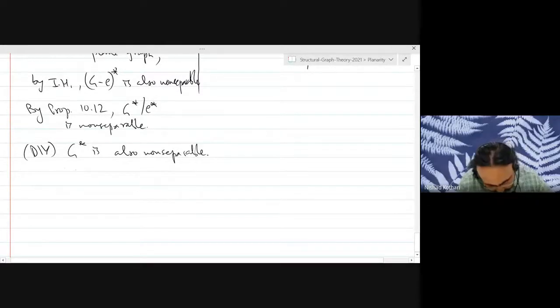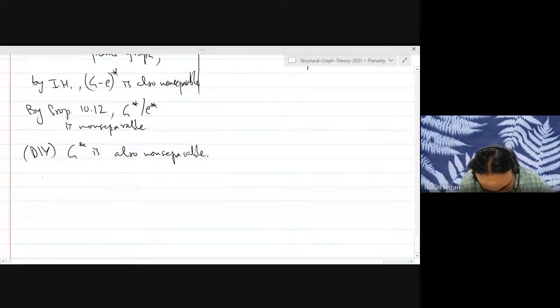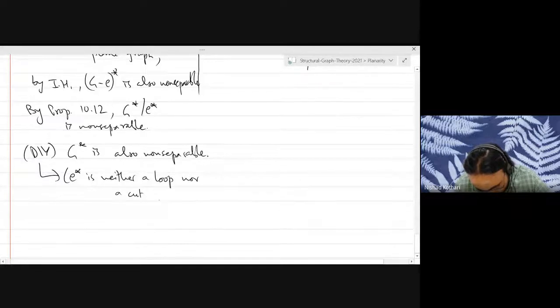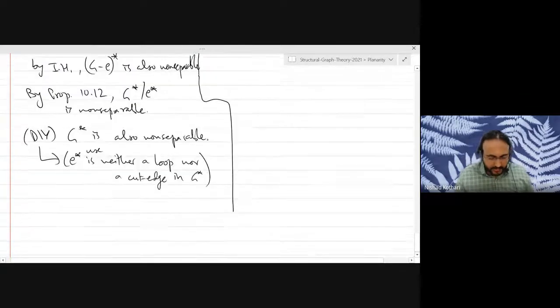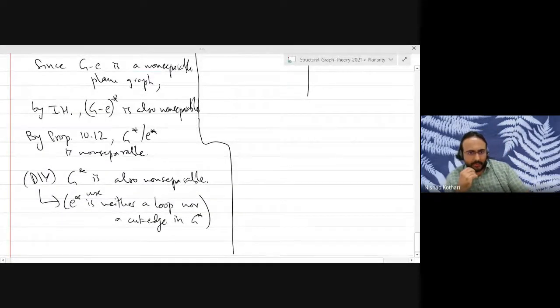So you prove that G star is also non-separable, and you use the fact that E star is neither a loop nor a cut edge in the dual graph, because the corresponding edge E was not a loop or a cut edge in the original graph G. So you use this fact and you prove that the abstract dual G star is non-separable. There are some small do-it-yourself exercises here, but those are not too difficult.